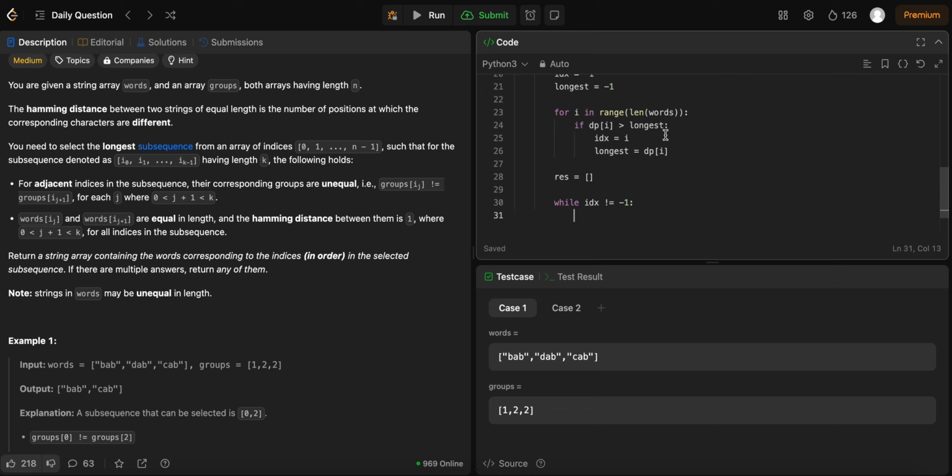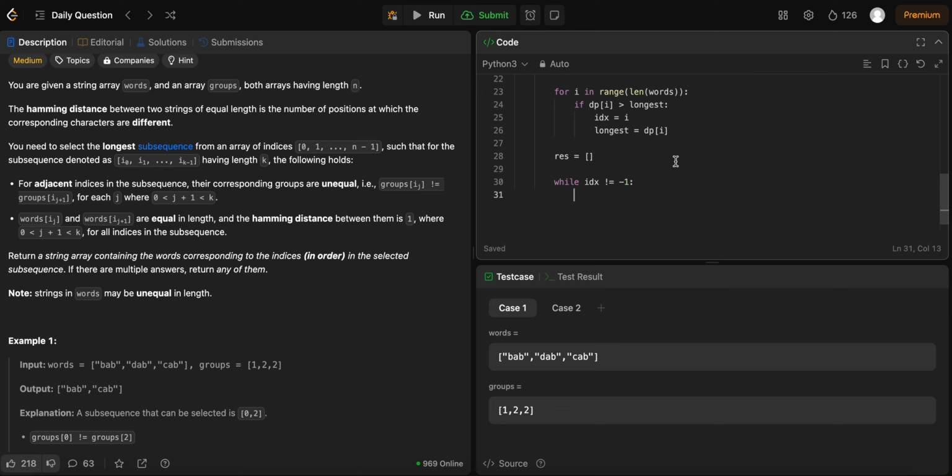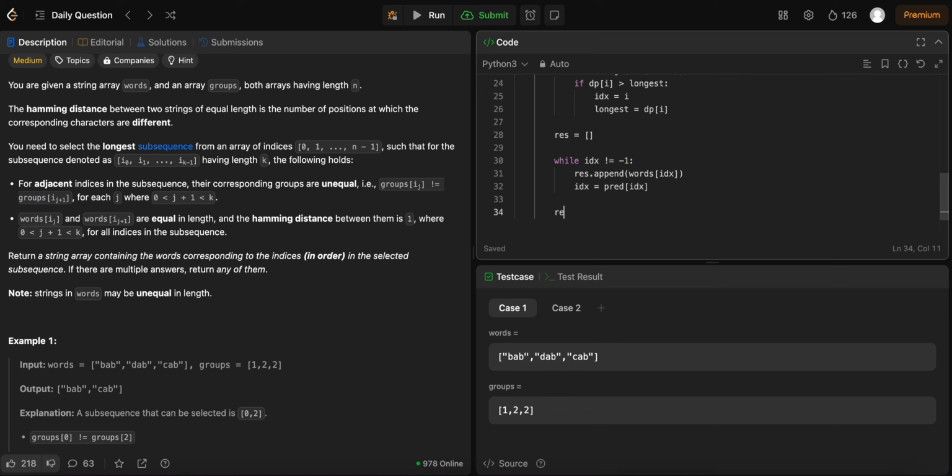So while it is not -1, we want to add words index in there, and then set index to be the predecessor of index, so we can keep looping back. And then at the end, we just want to return the reversed version of res, because from here we will go from back to front, but we actually want front to end.